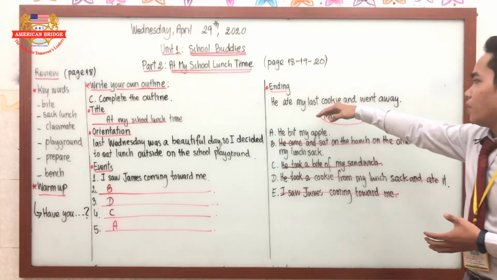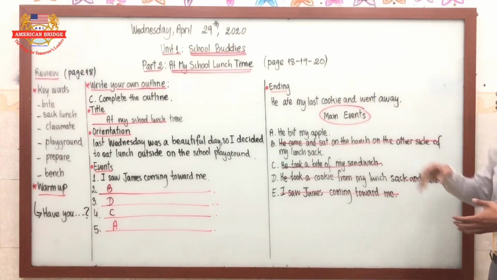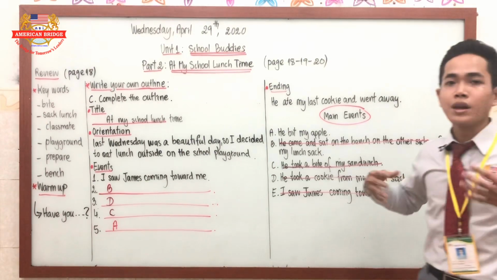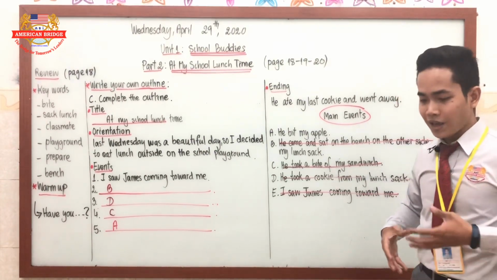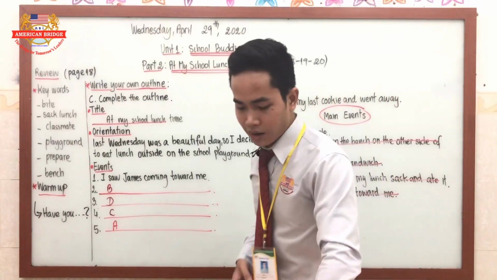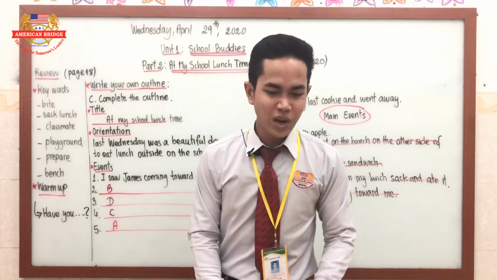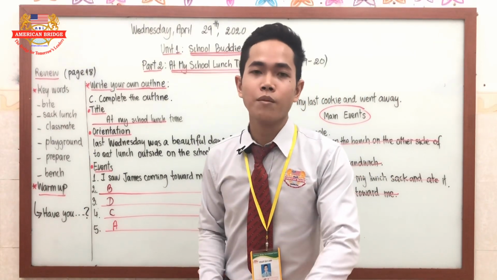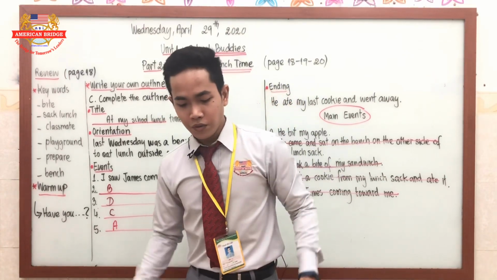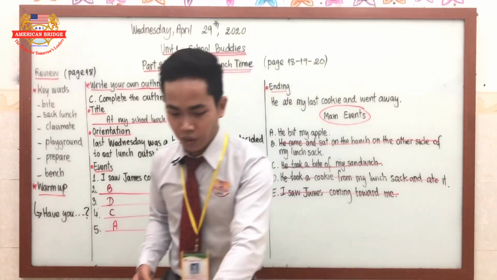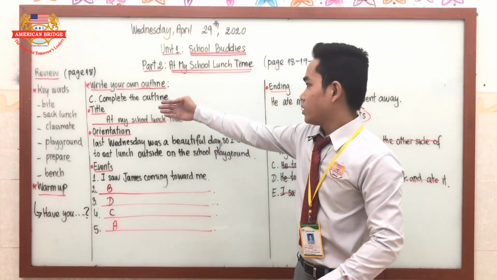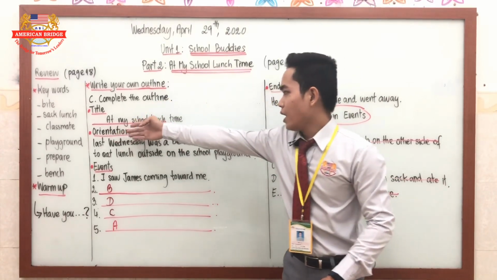Well, what we are going to do next is about our ending. The ending of the story: he ate my last cookie and he went away. So you mean in the end of the story, James just went away from Kathy. Okay, so we have finished our story, and our title is At My School Lunch Time.